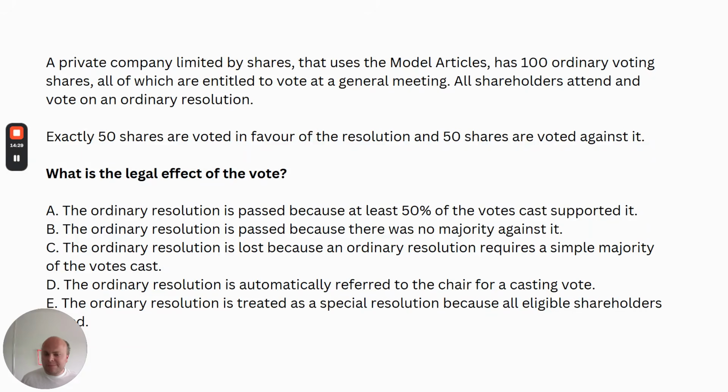A private company limited by shares that uses the model articles has 100 ordinary voting shares, all of which are entitled to vote at a general meeting. All shareholders attend and vote on an ordinary resolution. Exactly 50 shares are voted in favour of the resolution, 50 shares are voted against it. What's the legal effect of the vote?